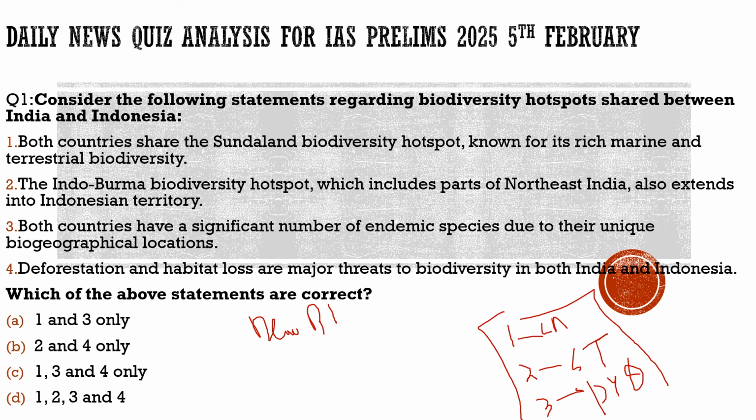With this, let's have a look at the first question which we had brought today. Here on the screen you can see it very clearly. The question is about the biodiversity hotspot shared between India and Indonesia. So you may ask me, sir, why this? Why a question about the biodiversity hotspot, as there was no mention of it in today's newspaper? There was no discussion over it. There was no separate article about it. Why are we discussing this? How is it important for us to know about this?